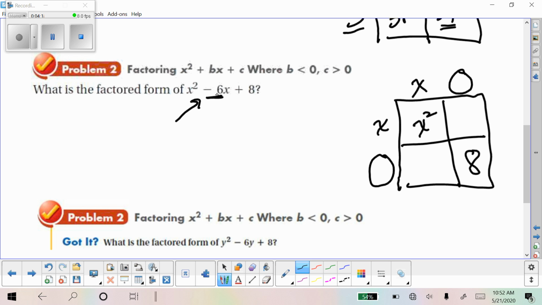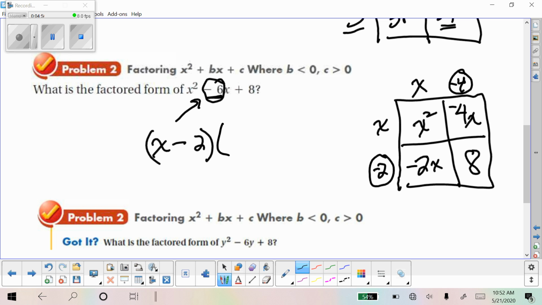So think of numbers multiplied together that equal 8, and you're probably thinking of 2 and 4. Problem is that if it was positive 2 and positive 4, then you would have a positive 2x and a positive 4x, which would not equal negative 6. But if it was a negative 2 and a negative 4, then you would have a negative 2x and a negative 4x, which adds up to negative 6x. So in factored form, we have x minus 2 times a quantity x minus 4.